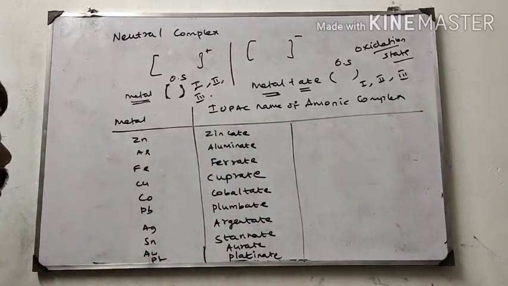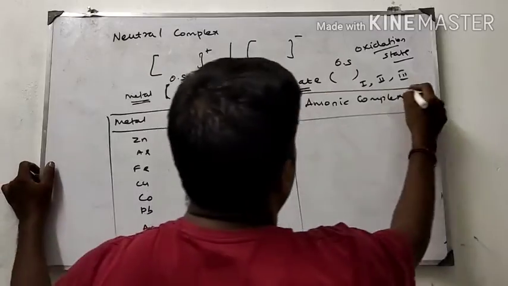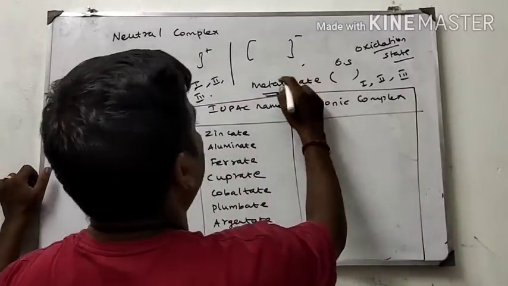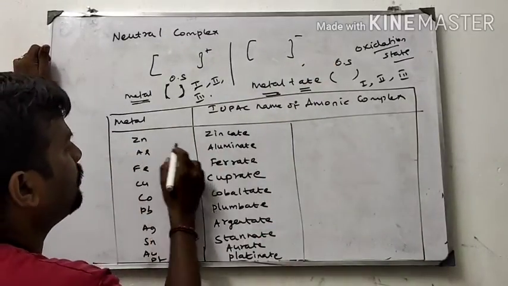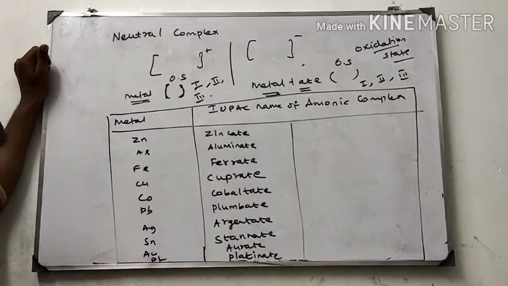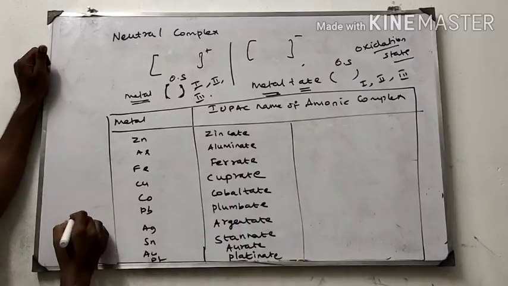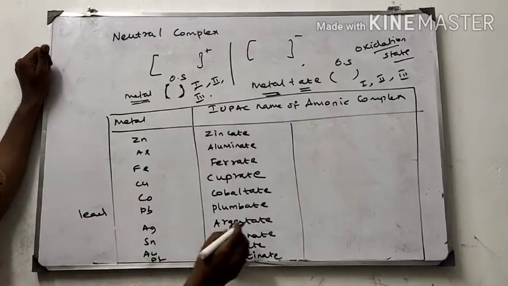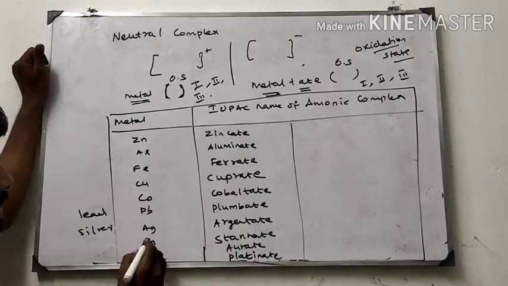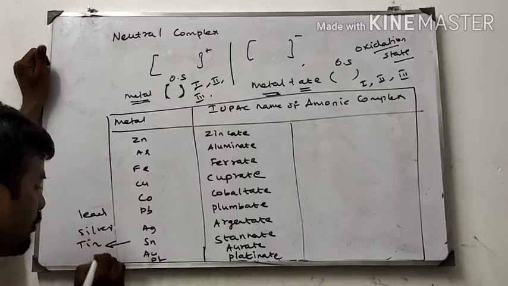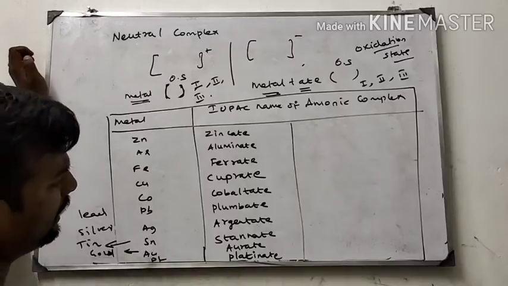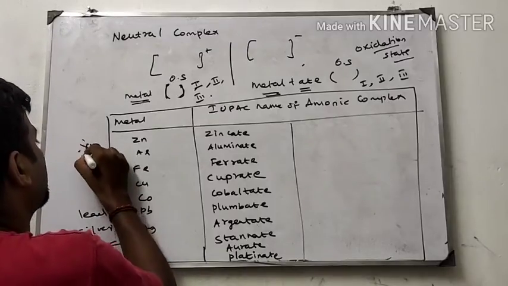Next point, the anionic complex metal names. How to write the metal names? I already told you, metal plus ATE. Zinc means zincate, aluminum means aluminate, iron means ferrate, copper means cuprate, cobalt means cobaltate, lead means plumbate. Argentum means argentate, silver. Stannate is tin. Aurum means aurate, gold. Platinum means platinate. This is also important.